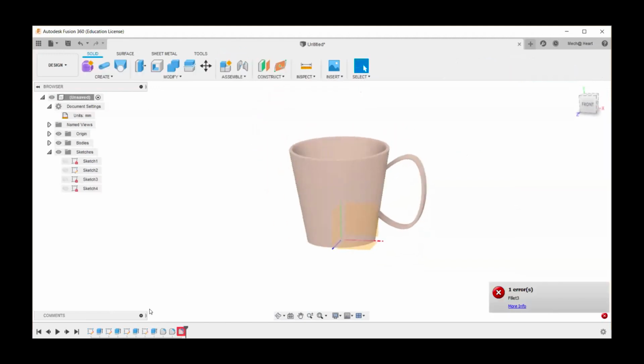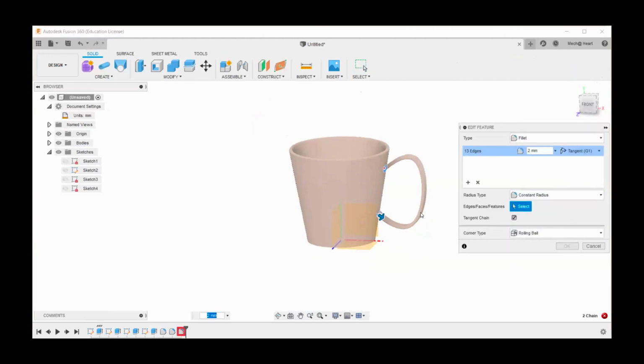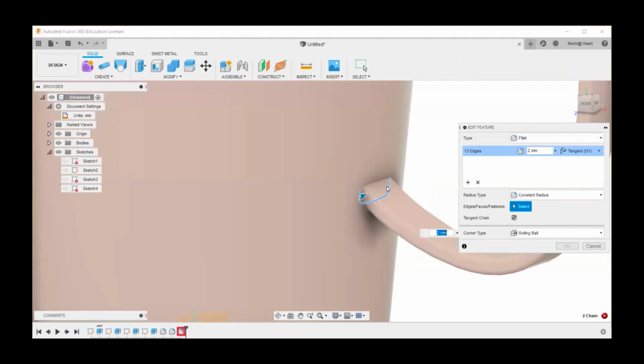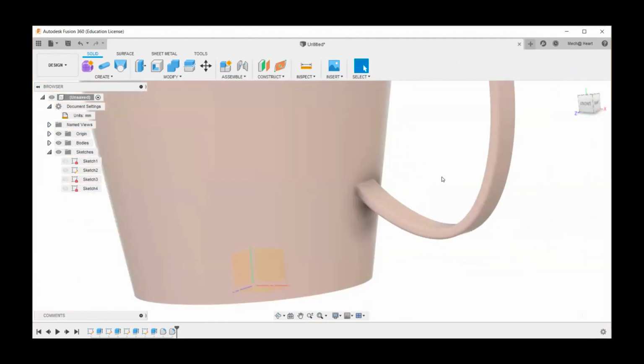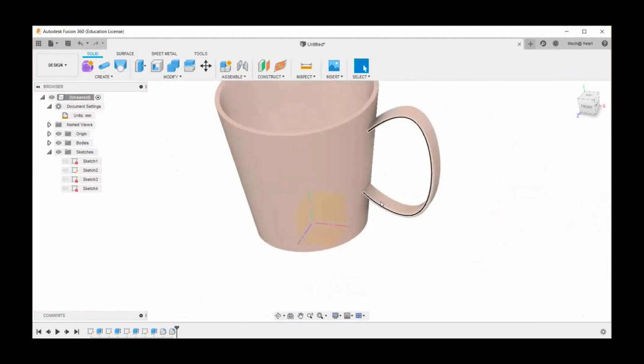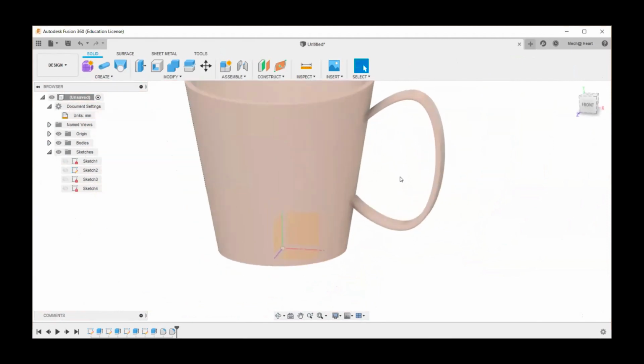But see now here, this fillet has changed, right? So this fillet can be modified because now the size has changed. There might be some issue with that. So I can delete this fillet and give it again, right? So you can see how this has been created.